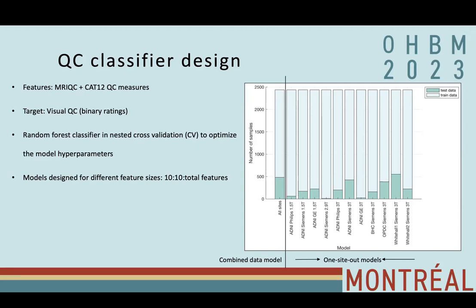And here we divide the data into training and testing randomly, but then we try to maintain equal proportion of each site in this combined data model. In the next, we validate this combined data model using one site out model. So in the one site out model, we leave each site as test data and train the random forest classifier on the remaining data.